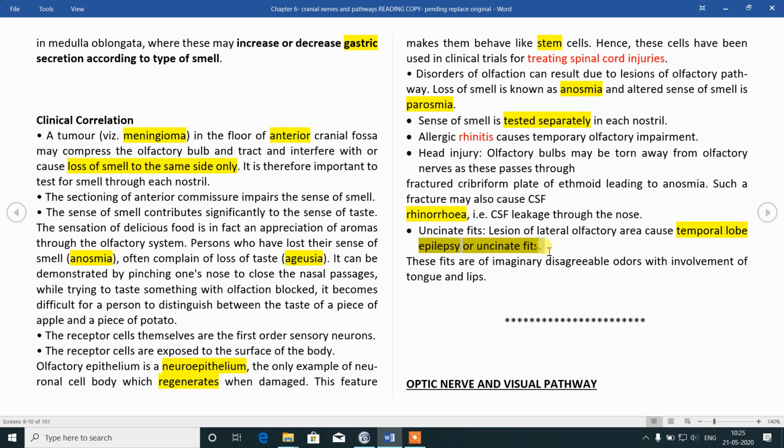So you will find that in case of an attack of epilepsy, the person is given a strong smell like onion or shoe or socks or some very terrible smelly substance. It is stimulating olfactory neurons, and then it will counter stimulate the uncinate fits. So it is used for primary emergency treatment of an epilepsy attack.